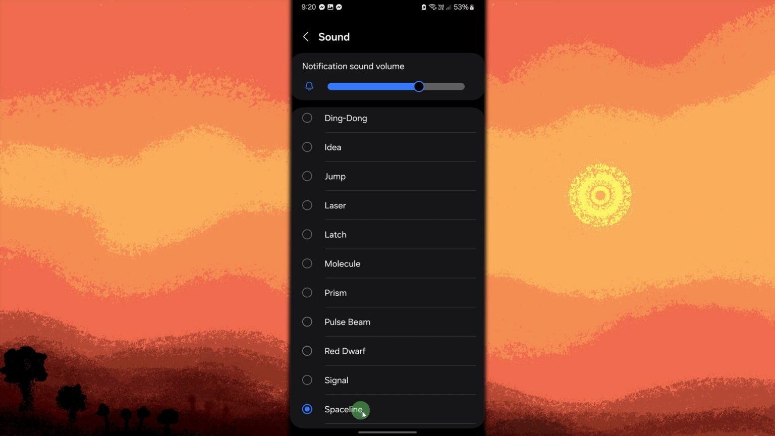By customizing your notification sounds, you can easily identify which app or contact is trying to get your attention.